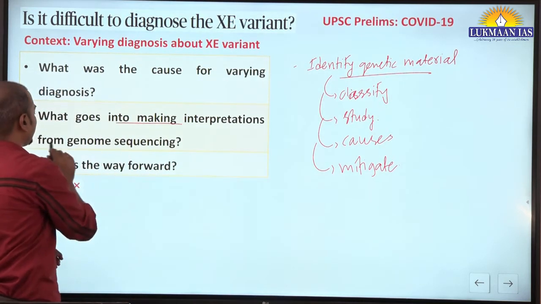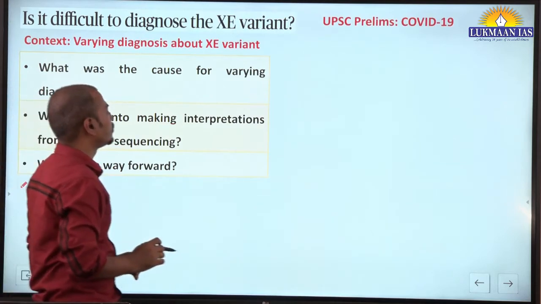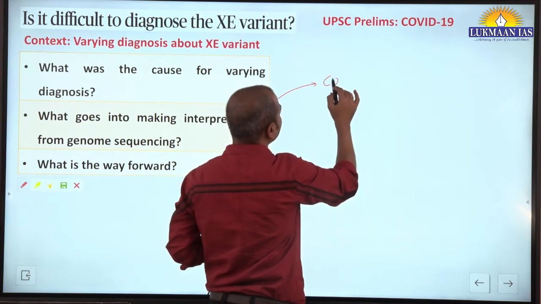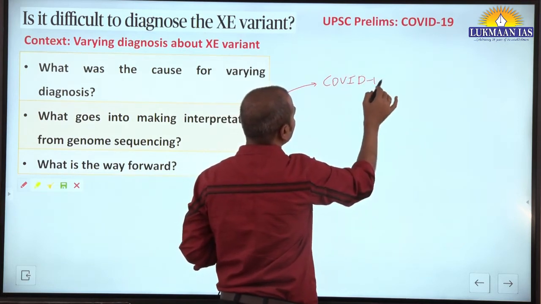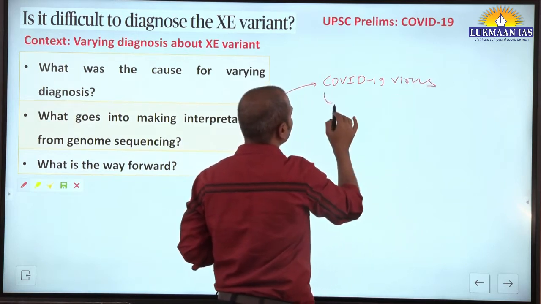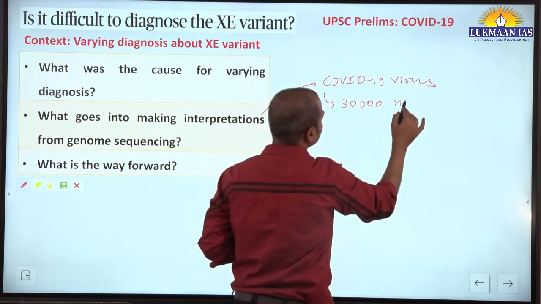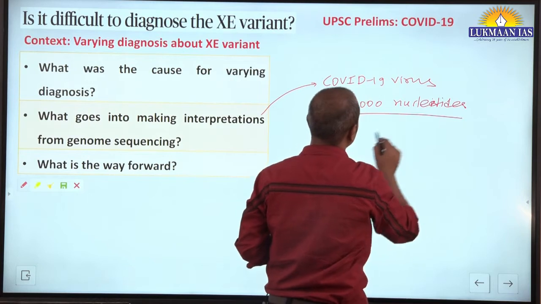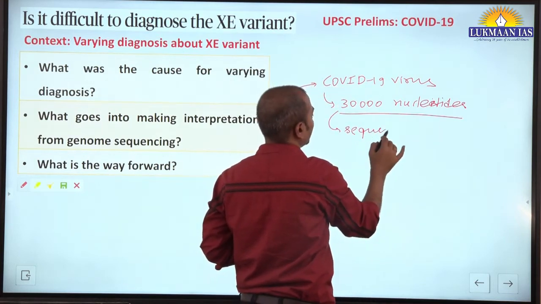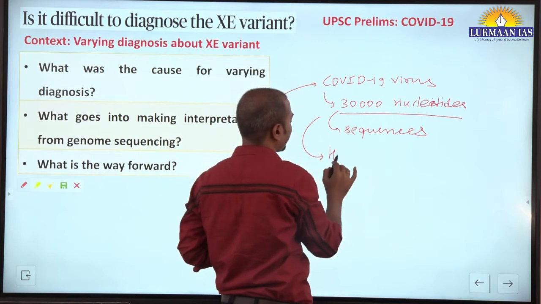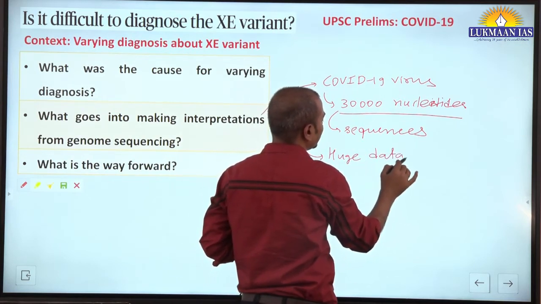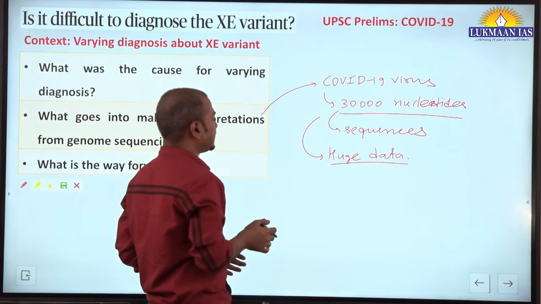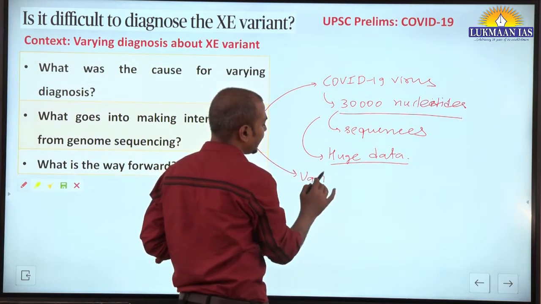What goes into making interpretation from the genome sequencing? One should understand that for COVID-19 there are around 30,000 nucleotides, nucleic material, in that virus, and that is sequenced. This presents huge data, and understanding and interpreting that data is a difficult task. At the same time, how do we know the variations, the variants?